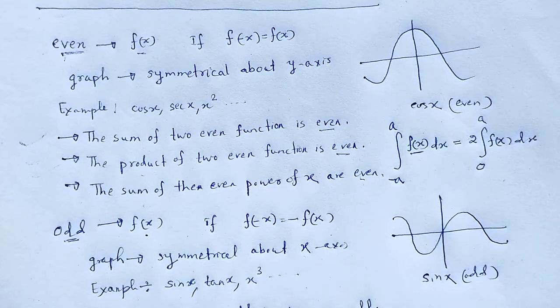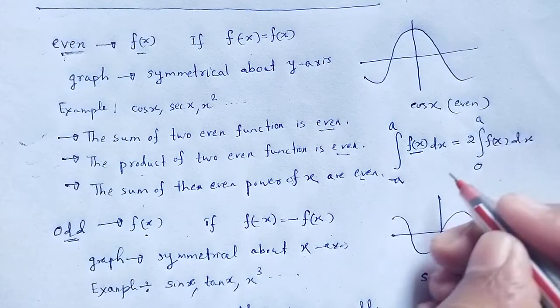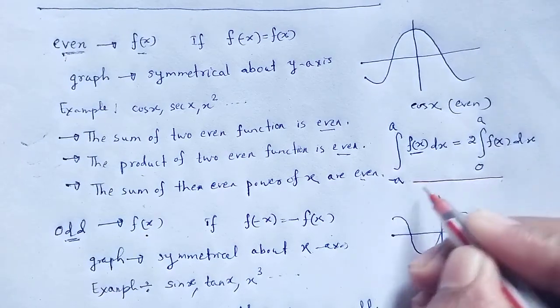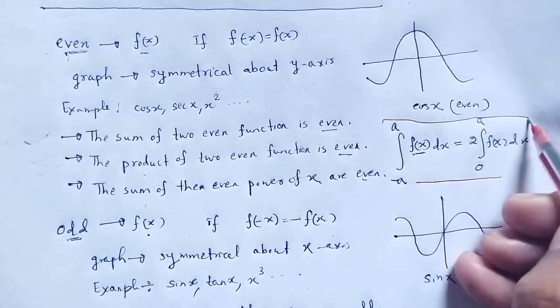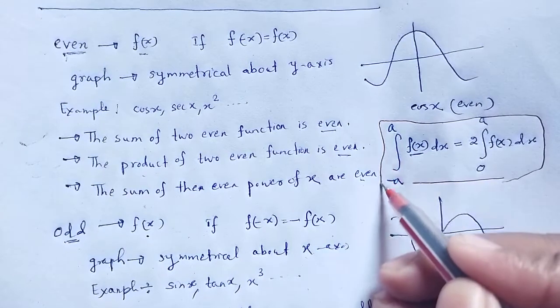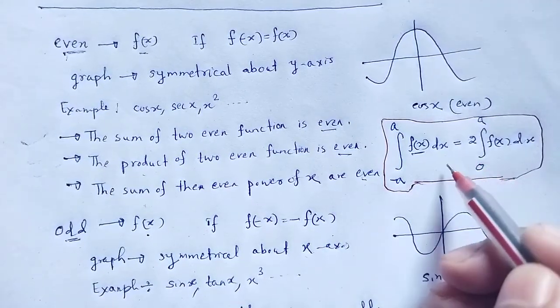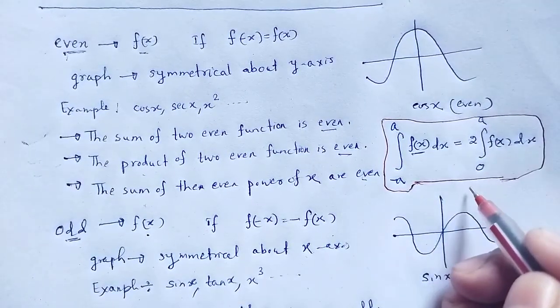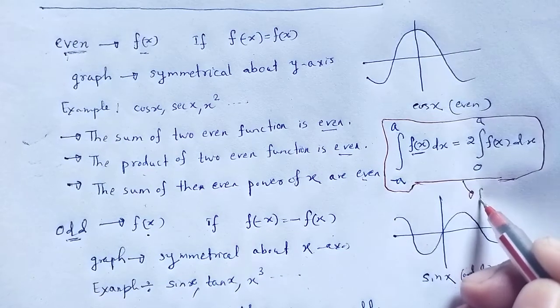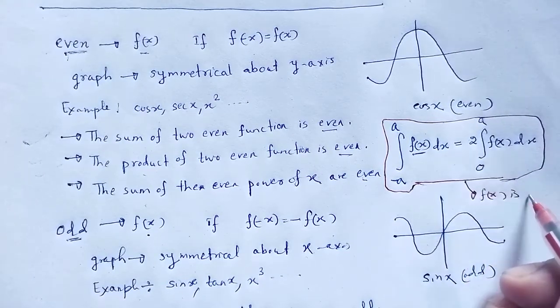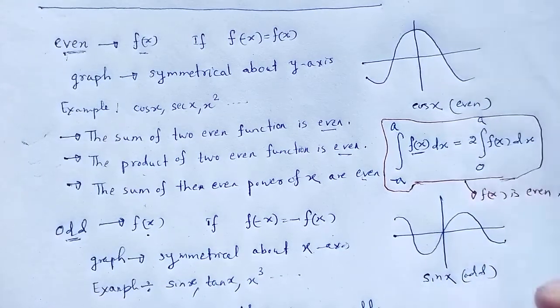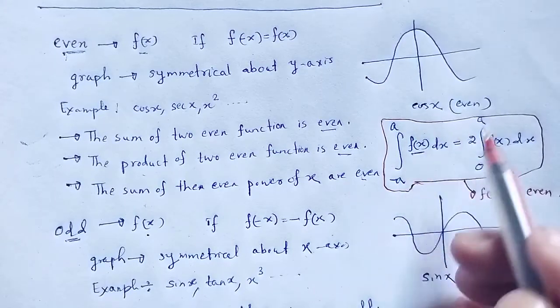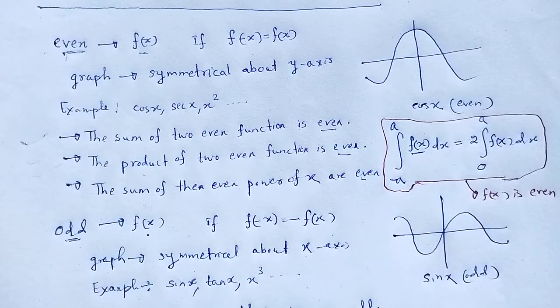This is an important integral where the condition is that the function f of x is even. That's why the limit looks like this. A similar situation holds for an odd function.